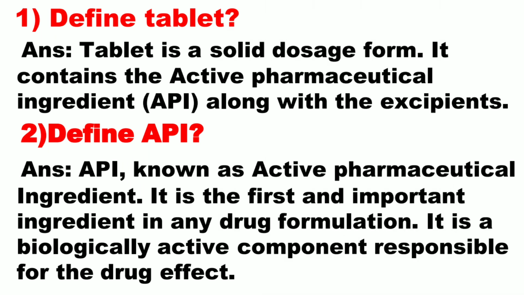Question number 1. Define tablet. Tablet is a solid dosage form. It contains the active pharmaceutical ingredient along with the excipients. Question number 2. Define API. API is known as active pharmaceutical ingredient. It is the first and important ingredient in any drug formulation. It is a biologically active component responsible for the drug effect.